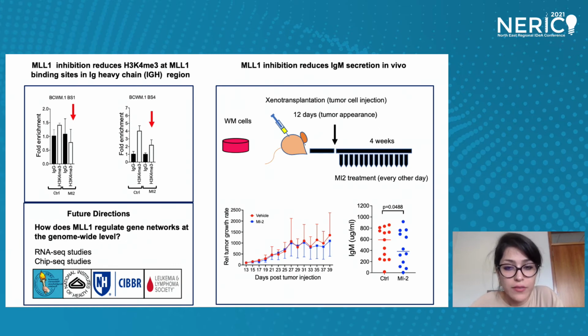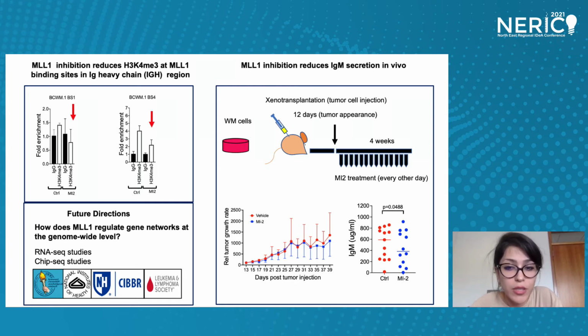We also found that after MLR1 inhibition, H3K4 trimethylation binding at binding site 1 and 4 was reduced in WM cells. So we also tested the impact of MI2 treatment in vivo. We injected WM cells in SCID mice, monitored for tumor development, and once tumor appeared, we treated with MI2 or vehicle for 4 weeks.